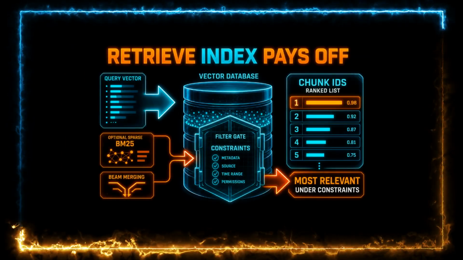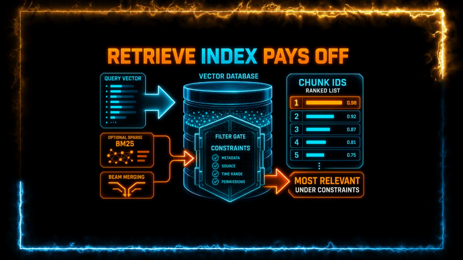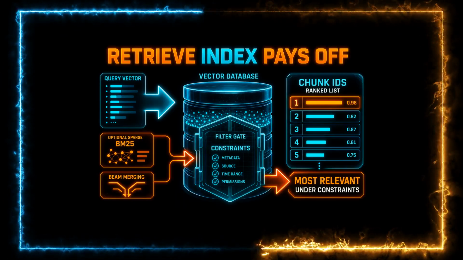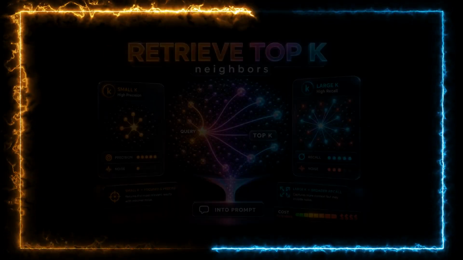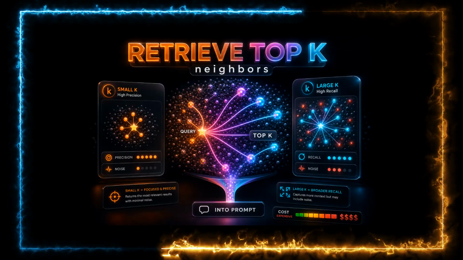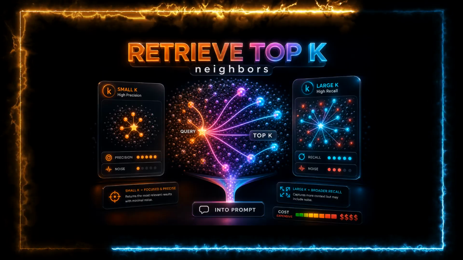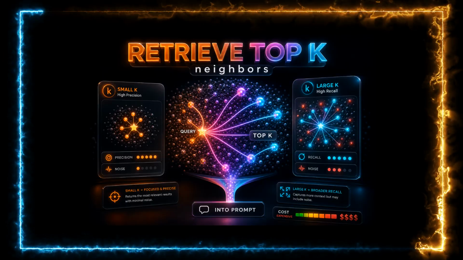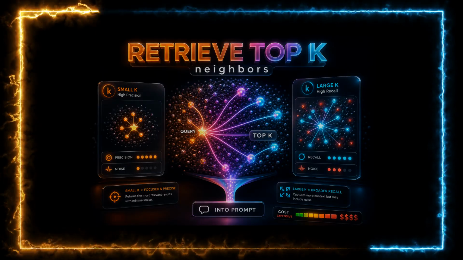Retrieve is where the index pays off. You take the query vector, and sometimes parallel sparse signals, and ask the store for the most relevant chunk IDs under your constraints. The default move is similarity search over dense vectors, usually top K neighbors. K trades recall against noise and downstream cost. Bigger K feeds re-rankers, but also drags irrelevant text into the prompt.